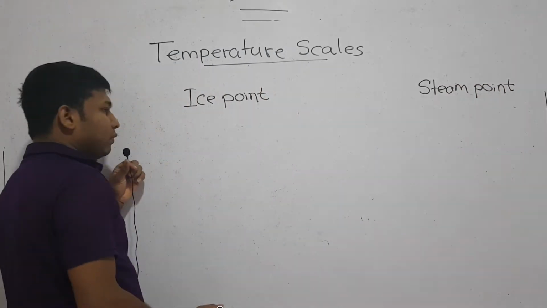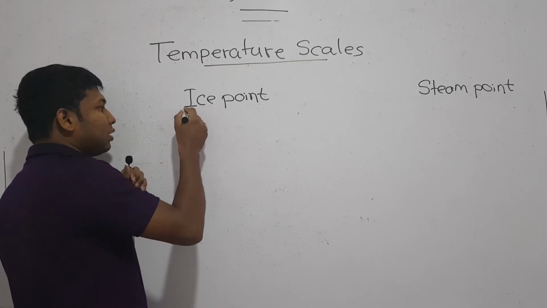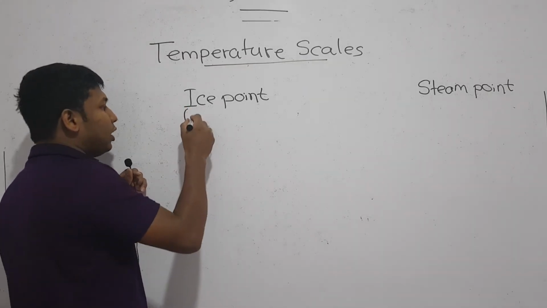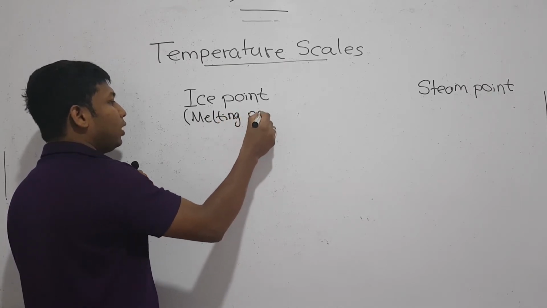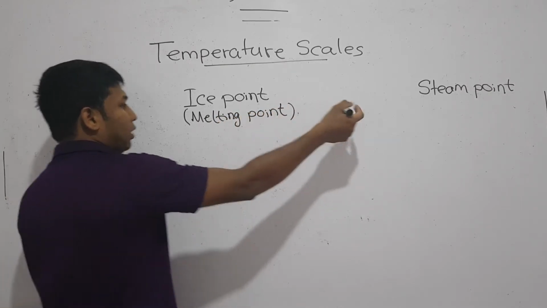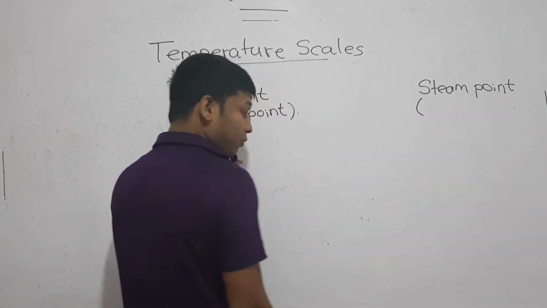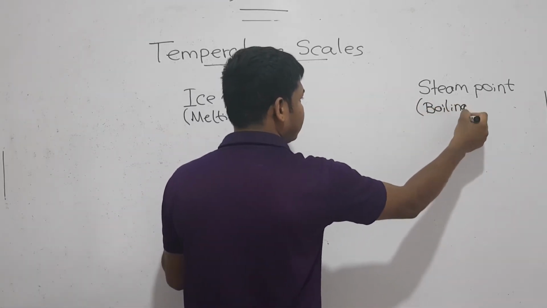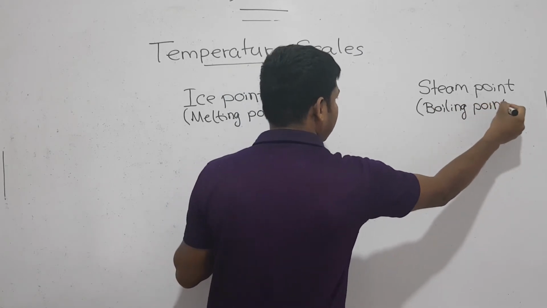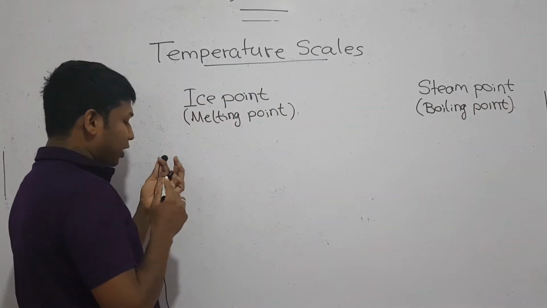Right? In other words, you can call this ice point the melting point, and for this, you can call it the boiling point. Right? You can call it melting point or boiling point, right?